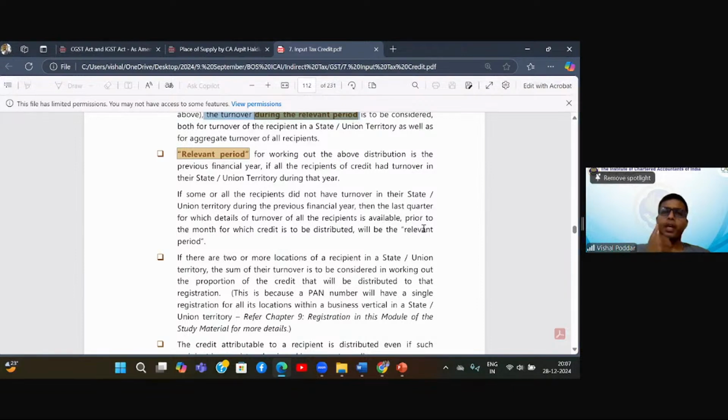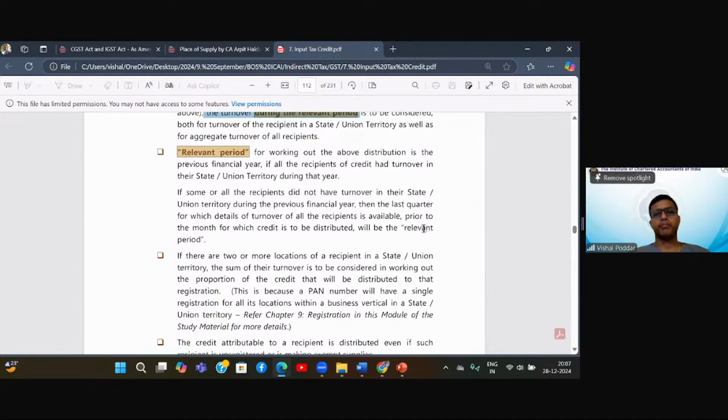So first, I have to distribute credit. I will take the turnover of the last financial year. Now, if let us say in the last financial year all these units are not present because a few units have been started in this financial year, then I cannot take the turnover of the last financial year. Then what I will do is, let us say I have to distribute for the month of December. I will go to the previous quarter and take the turnover of the previous quarter, which is available for all these units to whom I have to distribute. And in the ratio of that turnover, I will be distributing.